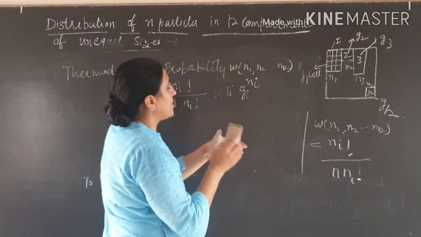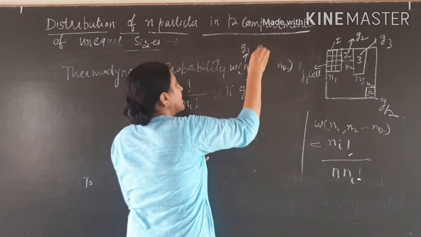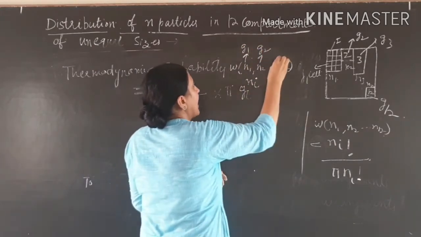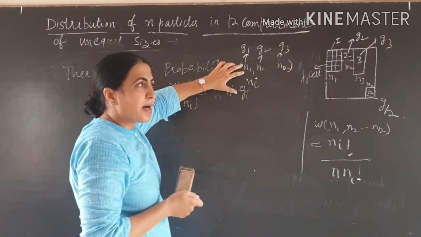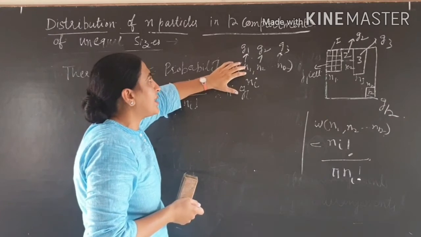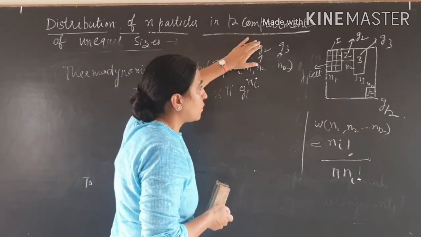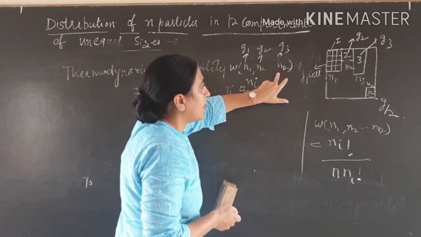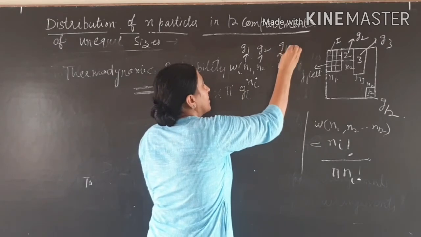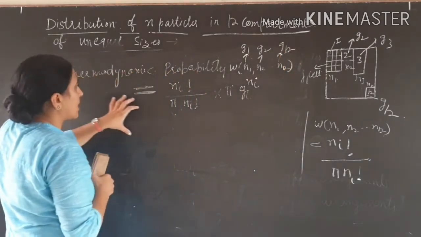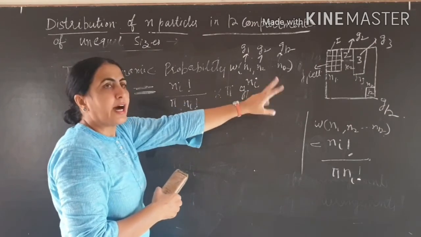n1, n2, n3 means n1 particles having G1 cells, n2 having G2 cells, and nk particles in Gk. This means n1 particles are in the first compartment, and this first compartment is then divided into G1 cells. Clear? n2 particles in G2, and nk particles in the Gk compartment, not G3. Then the total thermodynamic probability is this. Clear? Compartments are of unequal size.